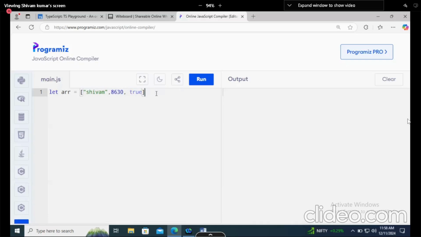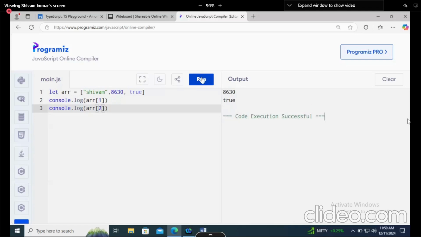And if you want to check, I will say console.log array of 1, and it should print 8630. That is printing. Let's try to print console.log array 2. Yes, what will it print? Notes, madam. What will it print? True, sir. Only true. Sir will not be printed.